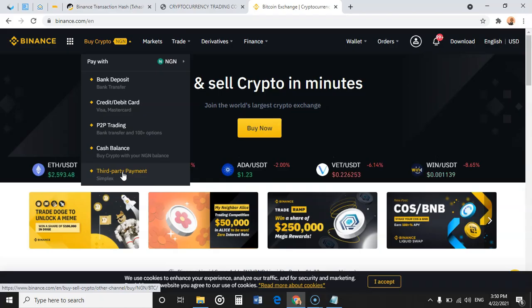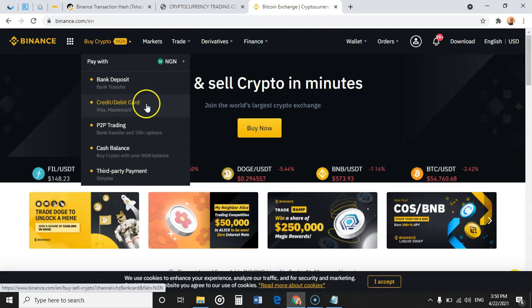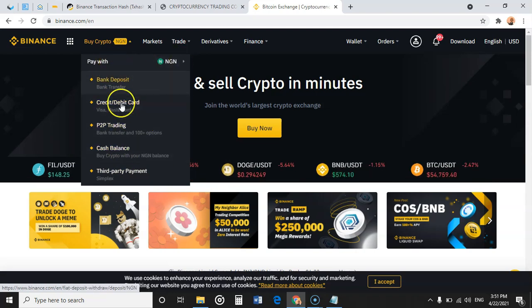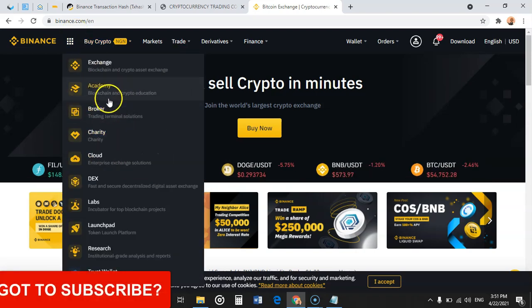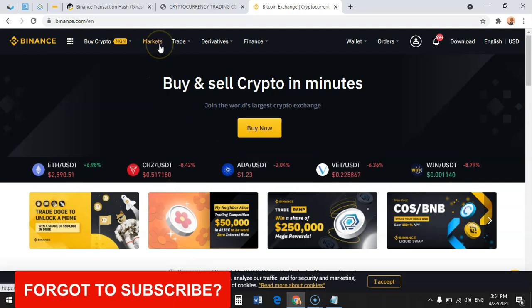Until the country's central bank lifts the ban on crypto and allows the commercial banks to participate in this ecosystem without any restriction, you cannot have access to all of this. But these are the options that you have if you want to buy crypto on Binance.